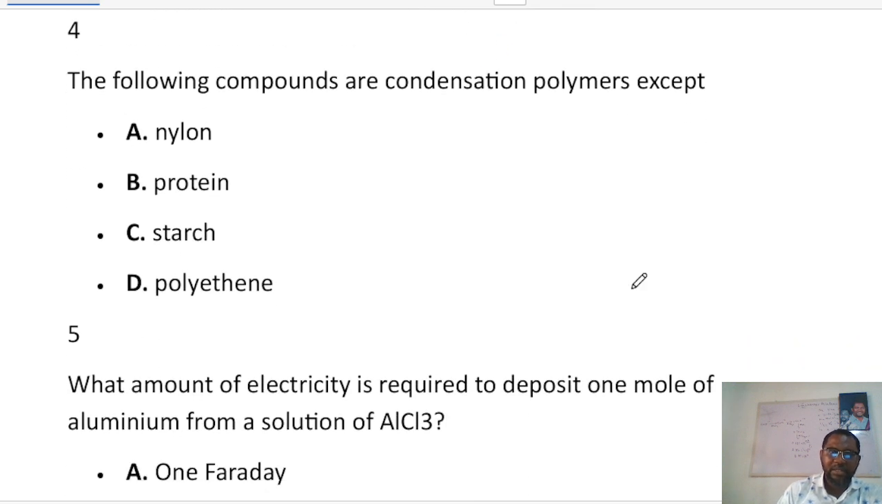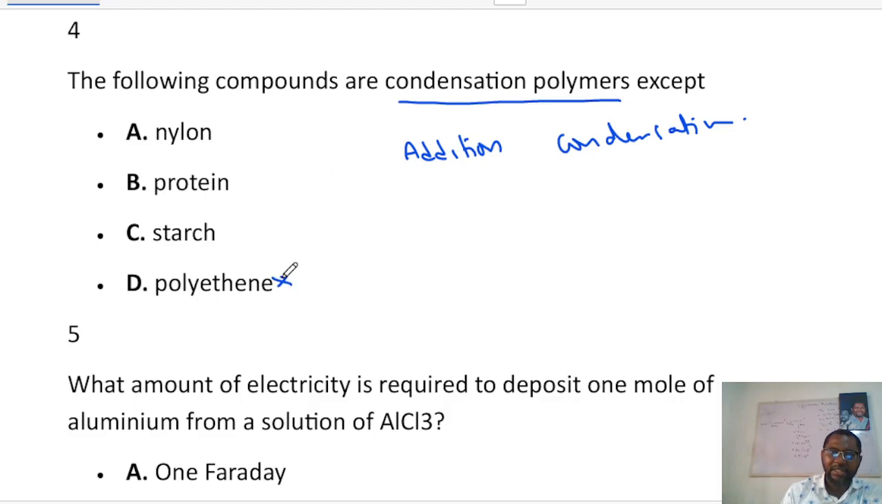Now, the next one says the following compounds are condensation polymers except... Now, a condensation polymer, just like we saw earlier, is formed by the joining of two monomers with a small molecule being removed. There are two types of polymerization. There is addition, and there is condensation. Okay, so all of them here are condensation. The only one that is not condensation is polyethylene.